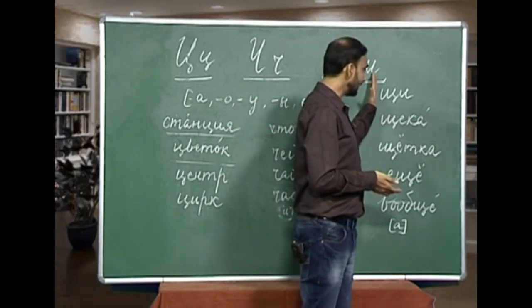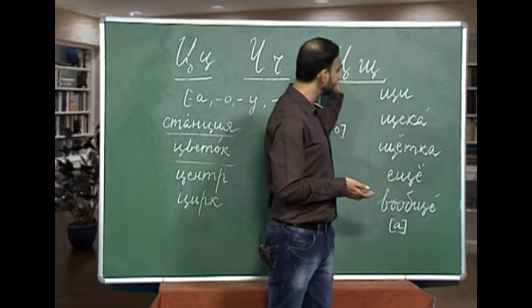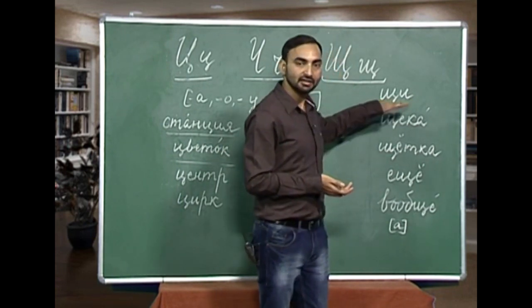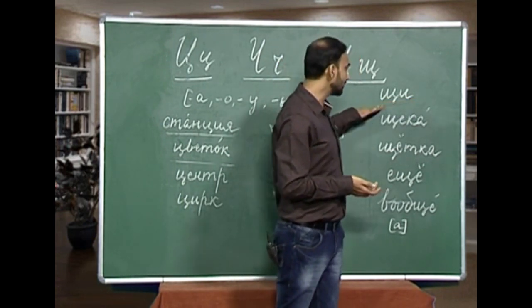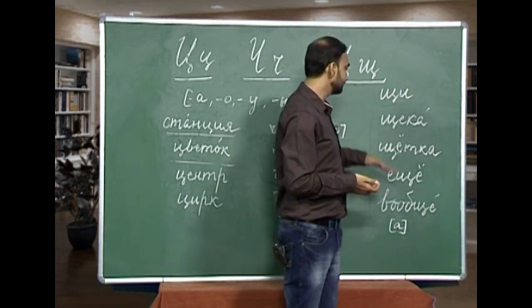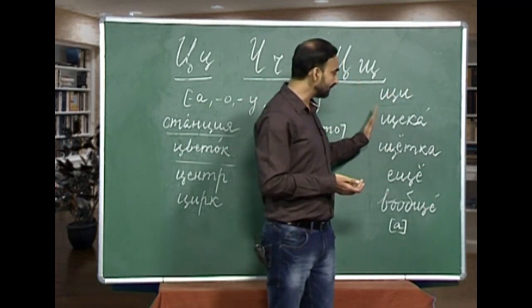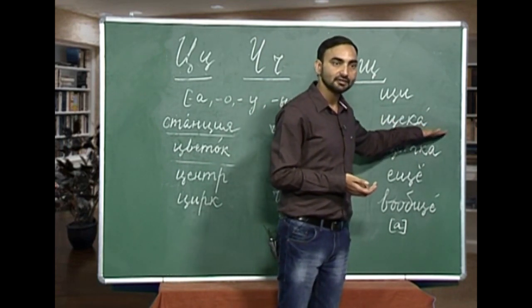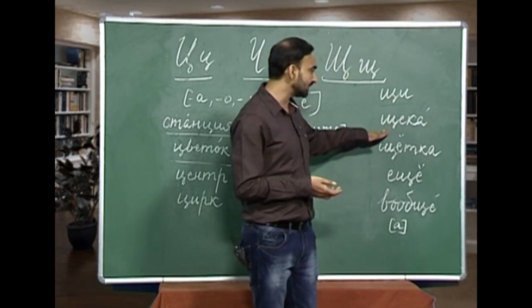The words that we are going to learn from this letter is shchi, sh, ch, i. And what is shchi? It is a kind of soup, Russian soup. The next word we have is sh, ye, k, a, and the stress is on a. So, how will you pronounce this word?